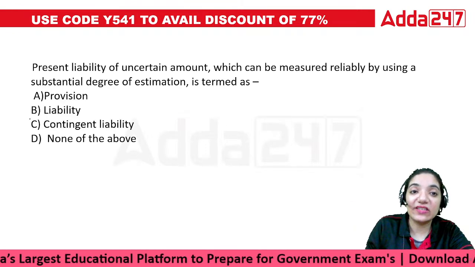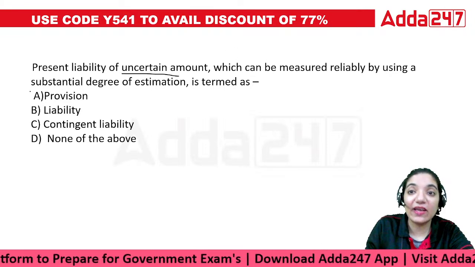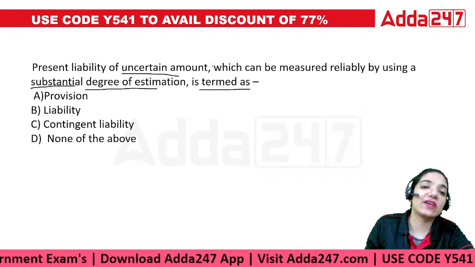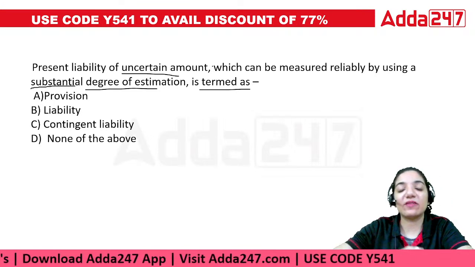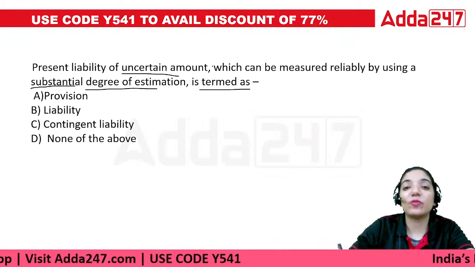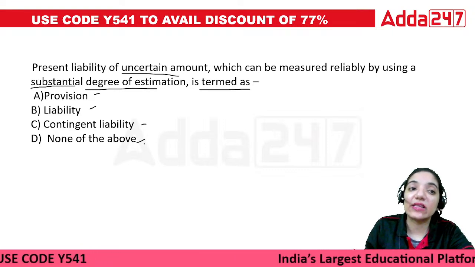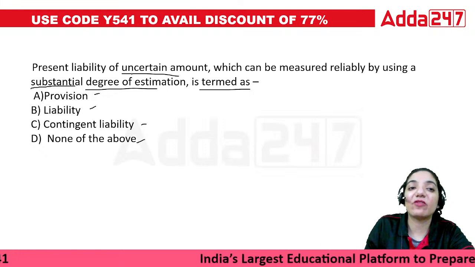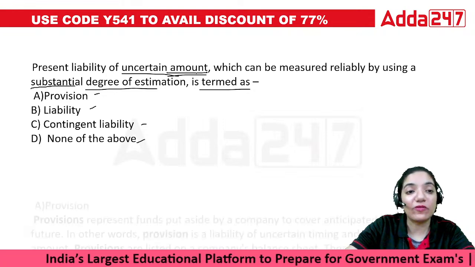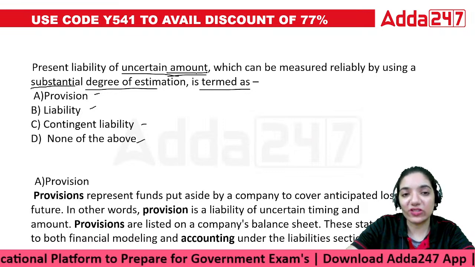Next point. The present liability of an uncertain amount which can be measured reliably by using a substantial degree of estimation, it is termed as. See, the point is we can measure whatever the present liability would be, so it would be based upon provision, liability, contingent liability, or none of the above. The correct answer, since there's a present liability of an uncertain amount, we do not know what that amount would be, the correct answer would be provision. Because we know that there would be a loss and we need to look at that loss in a proper way, right?